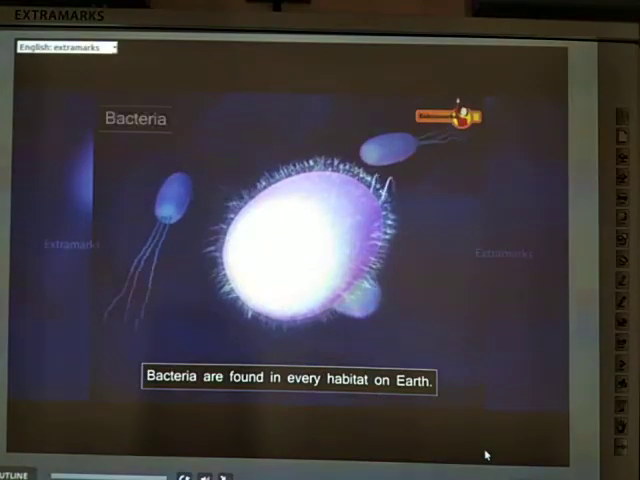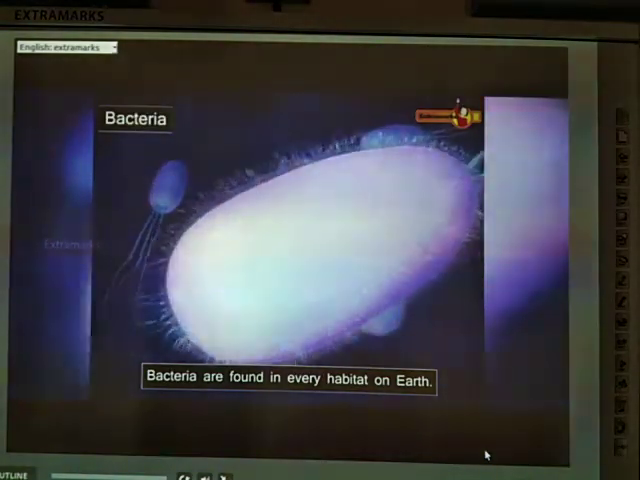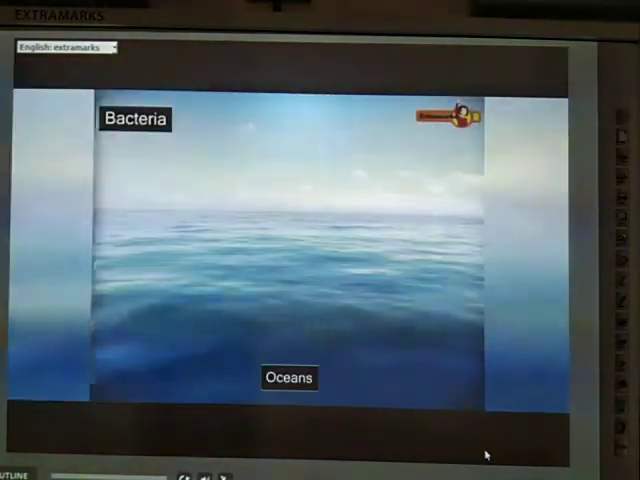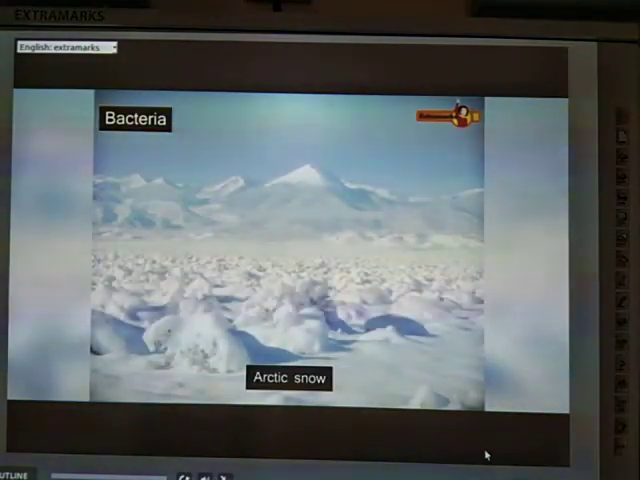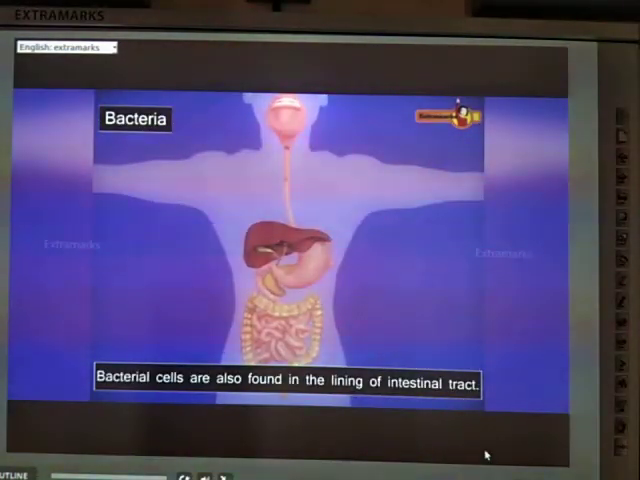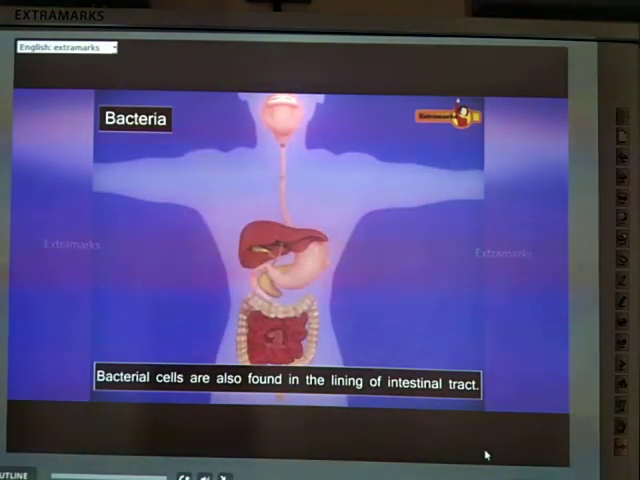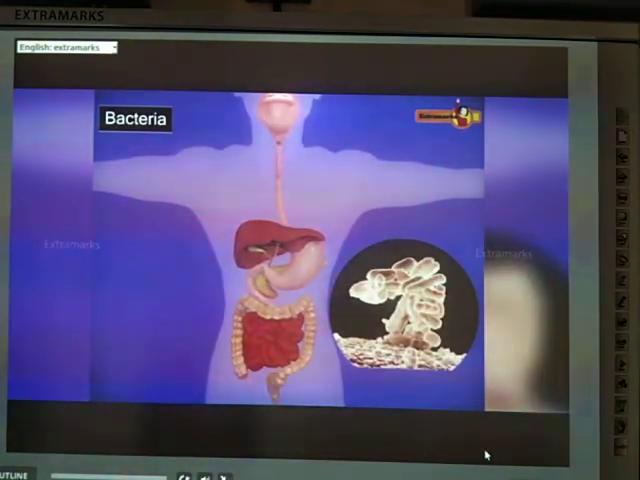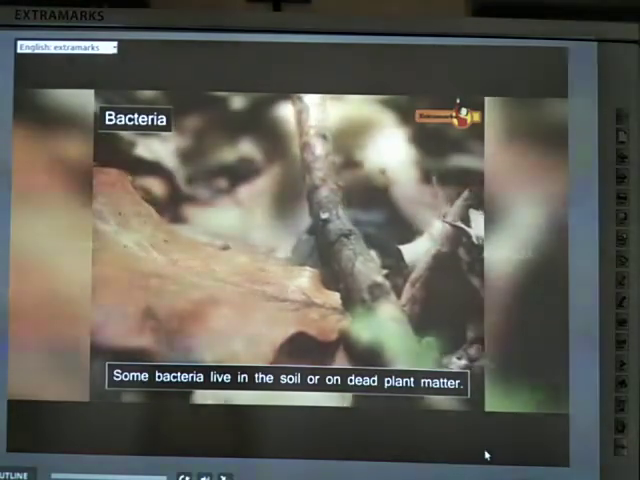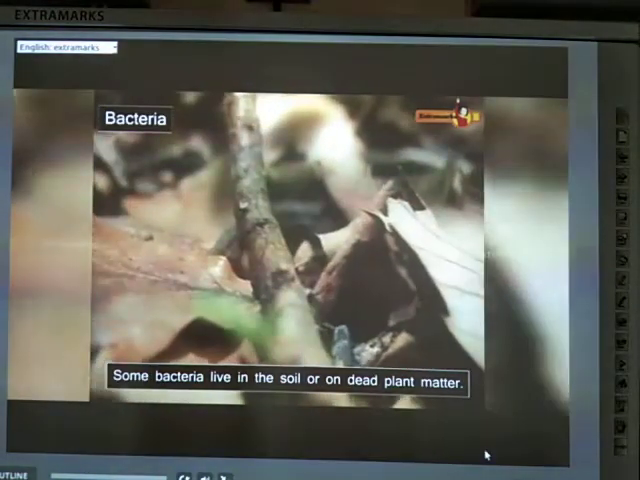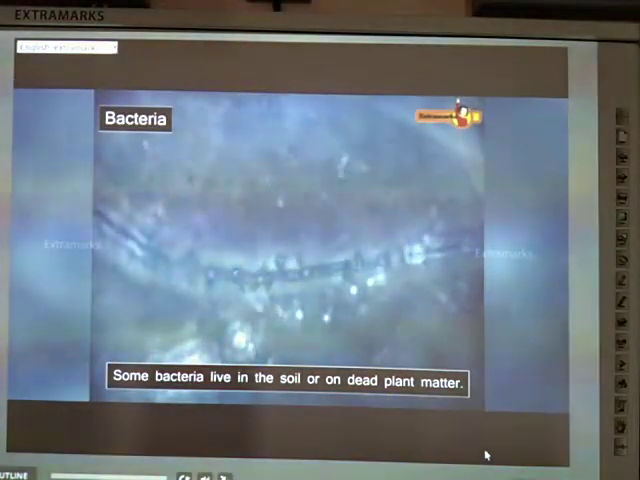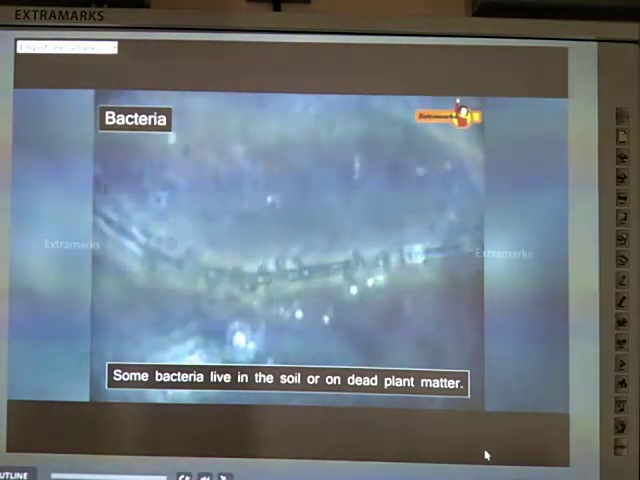Bacteria are found in every habitat on Earth, for example, rock, oceans, and even Arctic snow. Bacterial cells are also found in the lining of the intestinal tract. Some bacteria live in the soil or on dead plant matter where they play an important role in the cycling of nutrients.